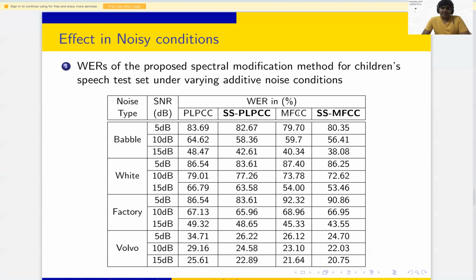Then we applied the same thing with MFCC. This is the baseline, and then spectral sharpening MFCC; you can see we are getting improvement in almost every case. So this table shows our proposed method is applicable in the noisy condition also. In the noisy condition, we trained our system with clean adult speech, and during testing we added the noises.